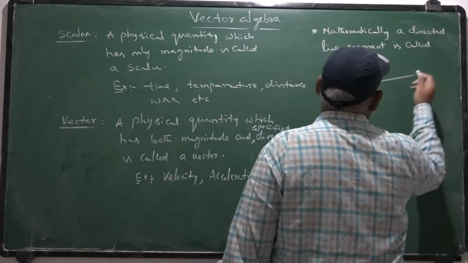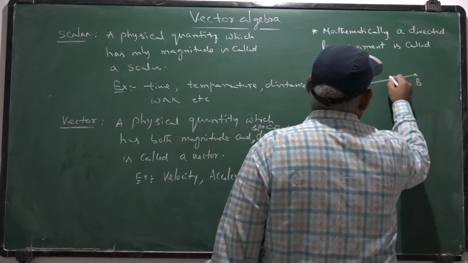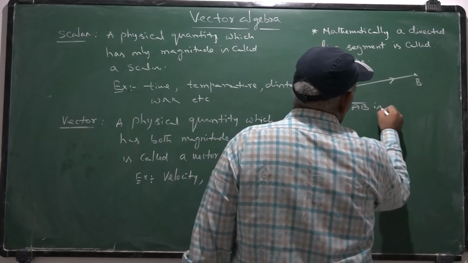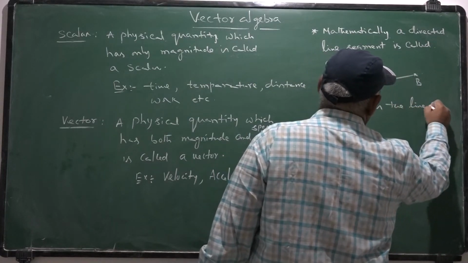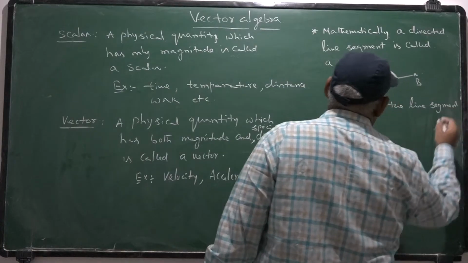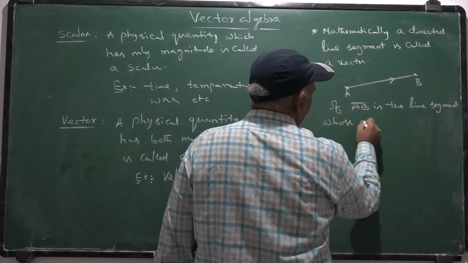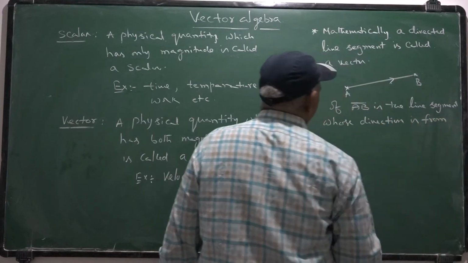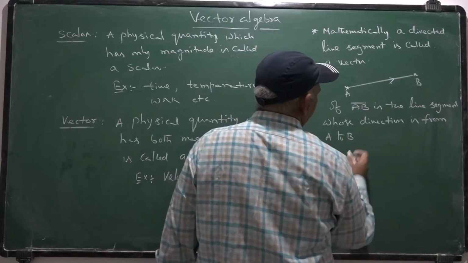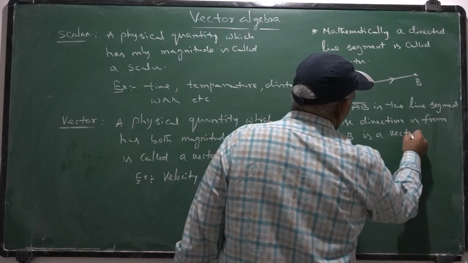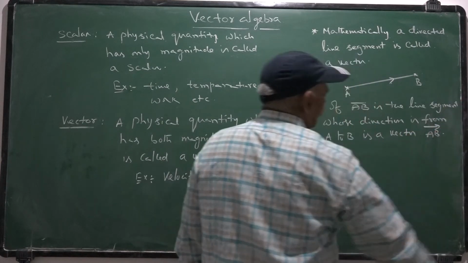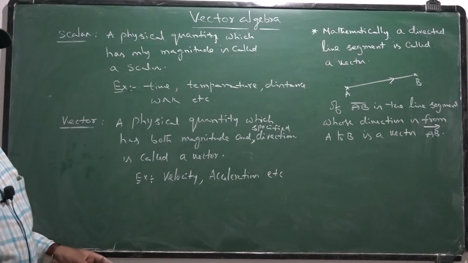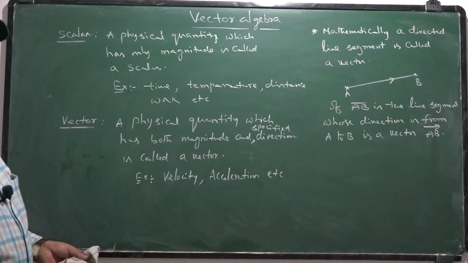For example, if AB is the line segment whose direction is from A to B, it is a vector AB bar.